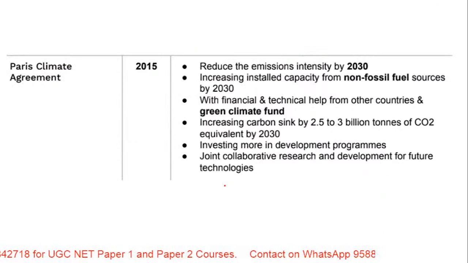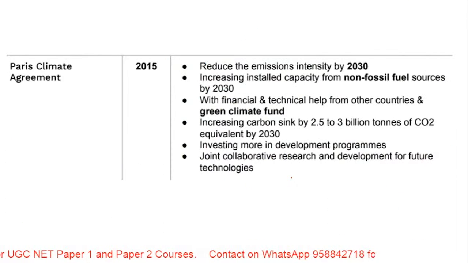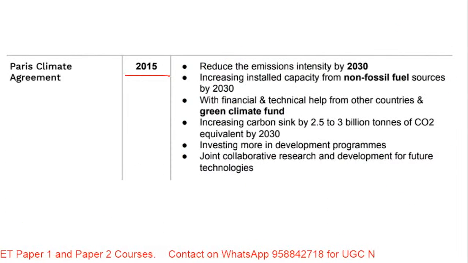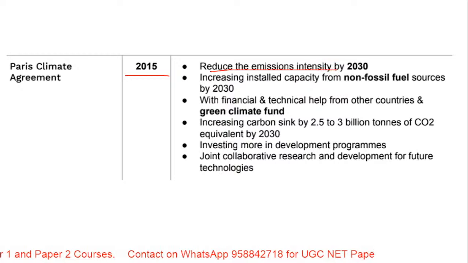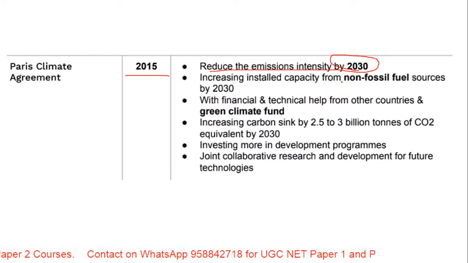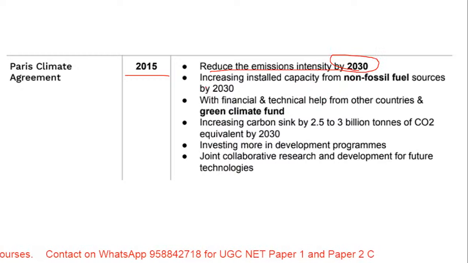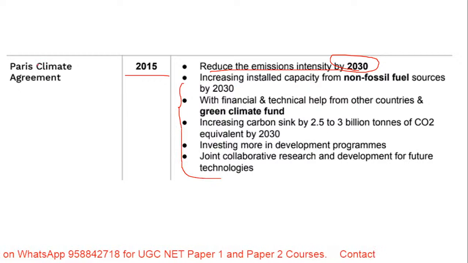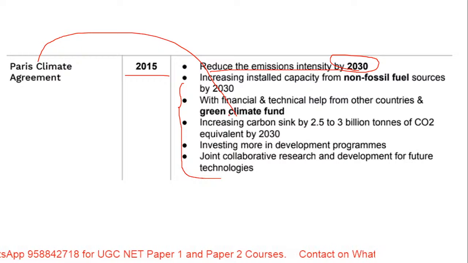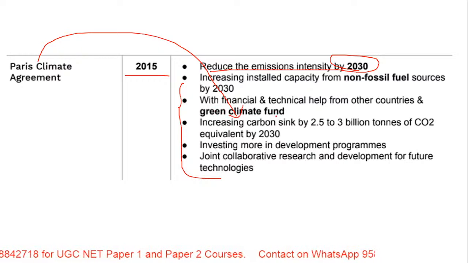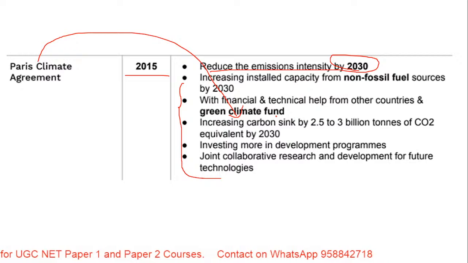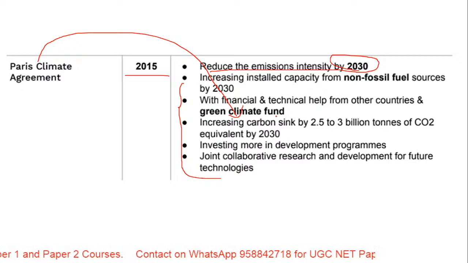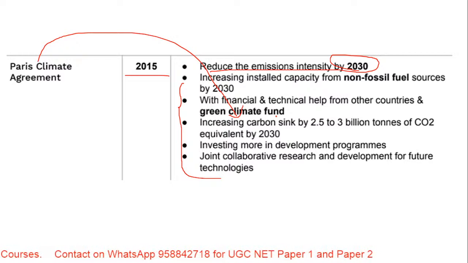Okay. And coming to the last, the Paris Agreement. Yes, that is in 2015. It was basically with the emission intensity which is to be reduced by 2030. Okay, so this I will take in one class. I will take this word. So actually for the Paris Climate Agreement, the actual word is Green Climate Fund. These are the normal words which are seen in the papers. Yes, Neelam, very correct. Good for reminding it with the help of terms.